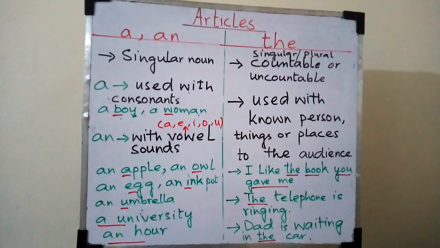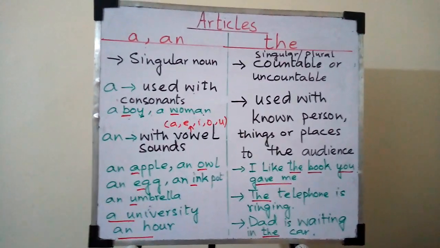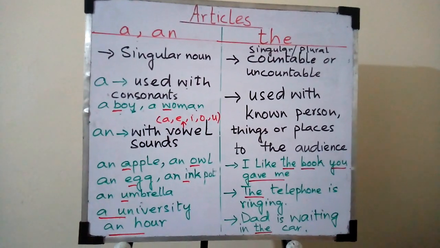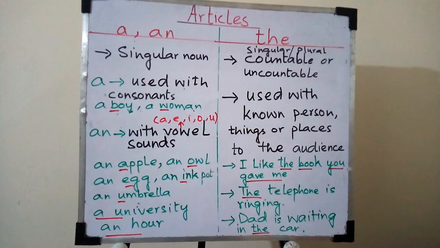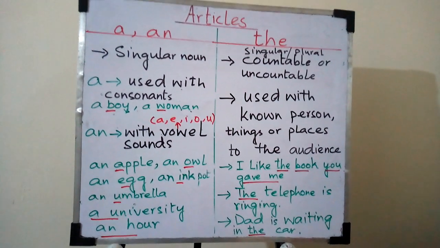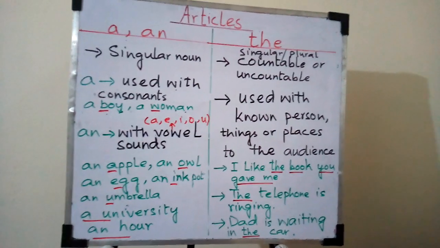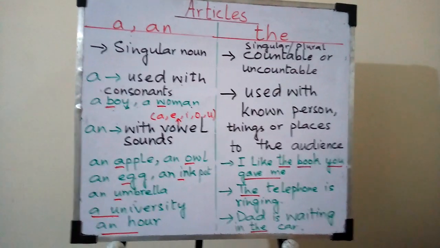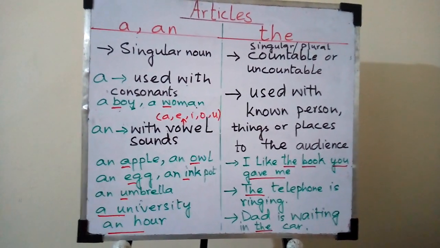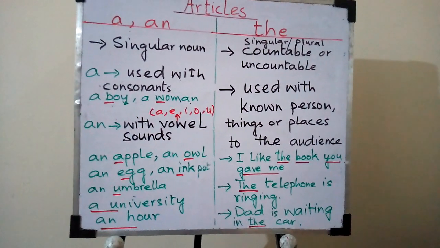Look at the examples. An apple. A is a vowel sound, so we are using an. An owl. O is a vowel sound, so we are using an. An egg, an ink pot, an umbrella. Now you can see in U, an is coming with U, but U has a sound of A. An umbrella. Okay? But when you see a university, we are using a with university, although U is coming here also.